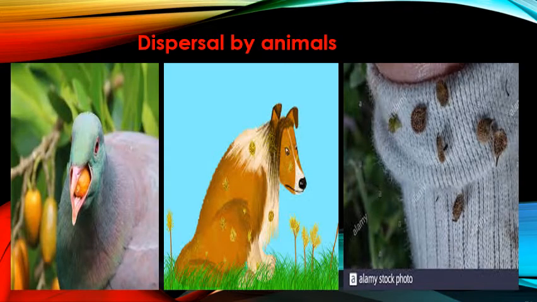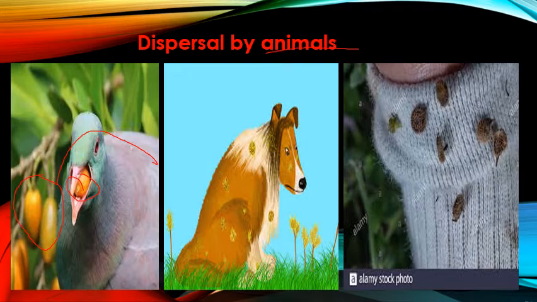Next is dispersal by animals. Okay, dispersal by animals. Now see, like see the birds, they are eating the fruits. Now what they will do, they will eat the fruit of this plant and throw the seed in some other area. ठीक है, यहाँ से fruit खाया. Okay, यहाँ पे fruit था. They will eat the fruit from this area, and then they will carry it to some other place, and wherever the seed will fall, a new plant will come out. Okay. Humans also, हम लोग क्या करते हैं, we eat the mango fruit, okay, and throw the seed here and there. तो जहां गिरेगा, ठीक है, the seed will grow again.